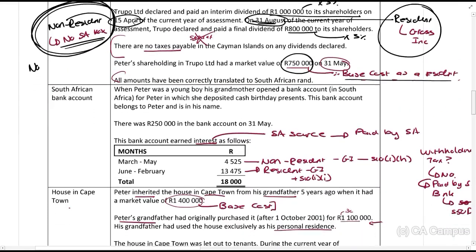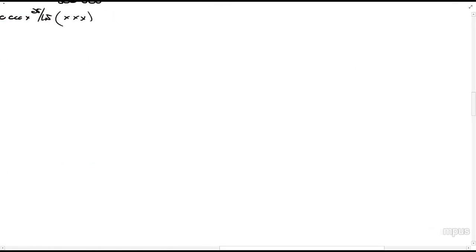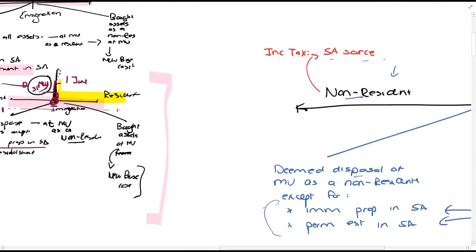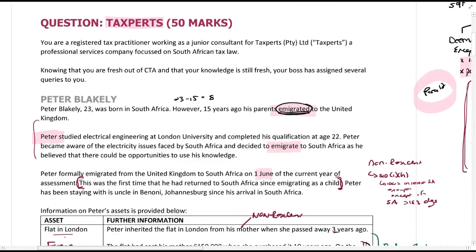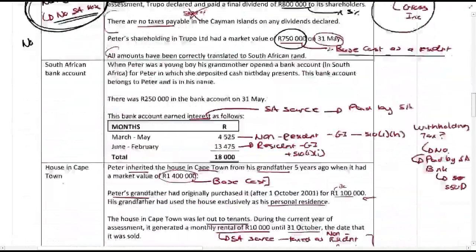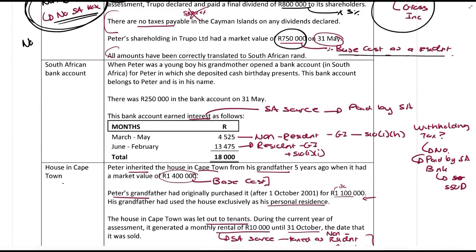Then it's a South African bank account, right? So first of all, quickly, it's a bank account, it's a cash amount. So on the date of immigration here, when he immigrates, there will be no disposal. Why? Because it's currency. You don't pay CGT on currency. Right, so there's no disposal on immigration.